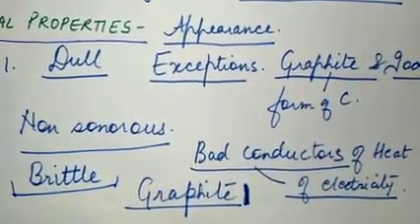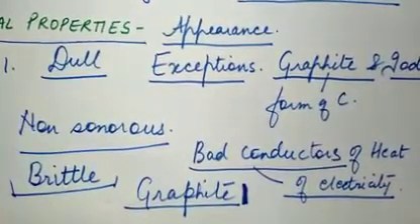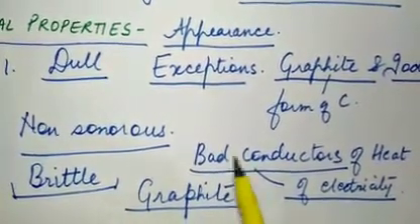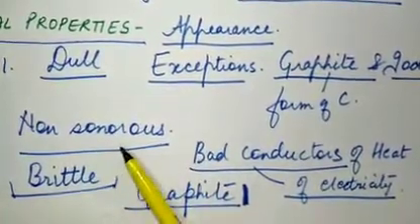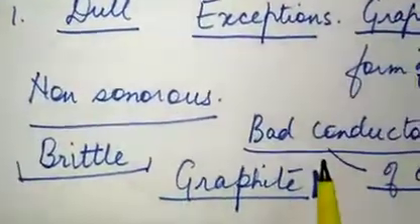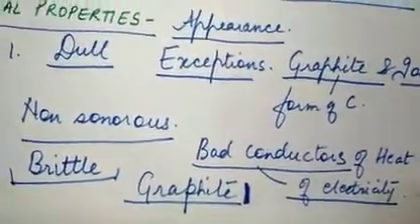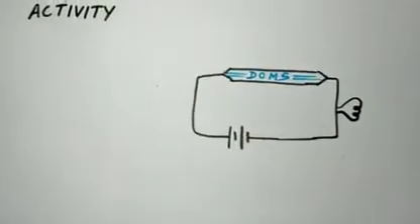Okay, so we are studying the physical properties of non-metals. They are non-sonorous, they are dull in appearance, they are brittle, they are bad conductors of heat, they are bad conductors of electricity. Now there is one activity given in your book.